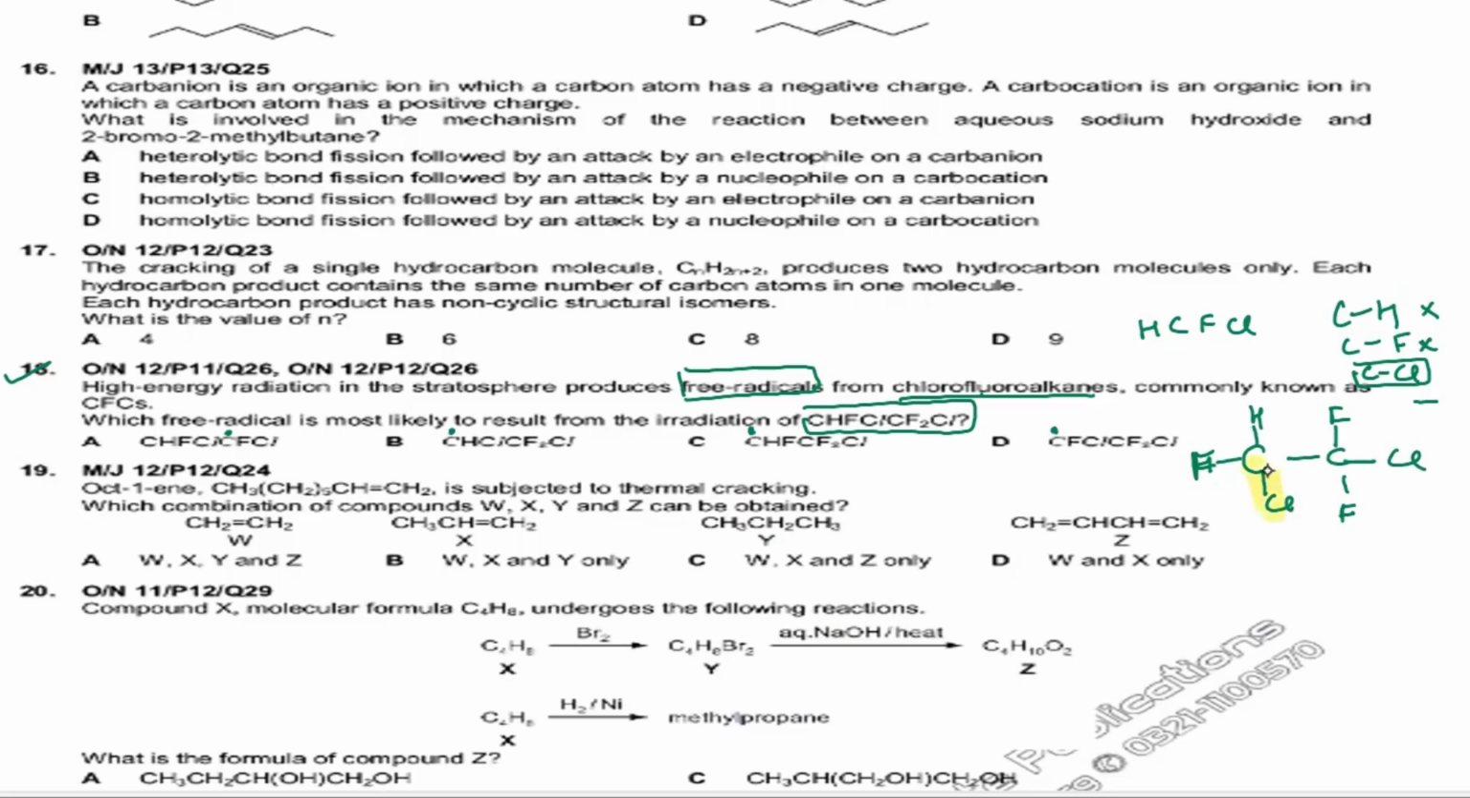Either this bond will break or this bond will break, because it's the weakest. So we have to see whether this is going to form a radical or this is going to form a radical, due to the elimination of this or this. So look for the radical and come to the right option A, B, C, or D. Now I've explained the answer. You have to just give me whether the answer is A, B, C, or D.